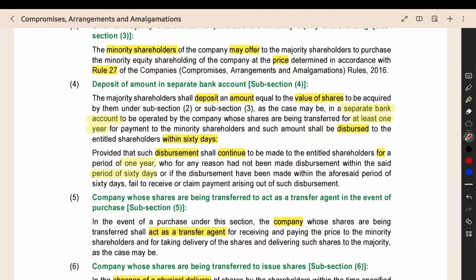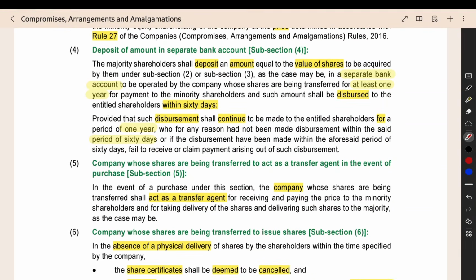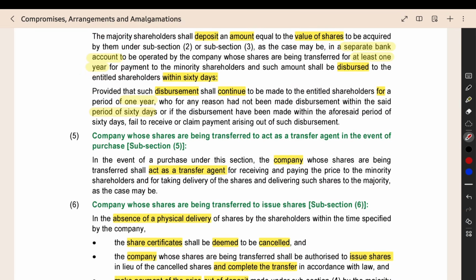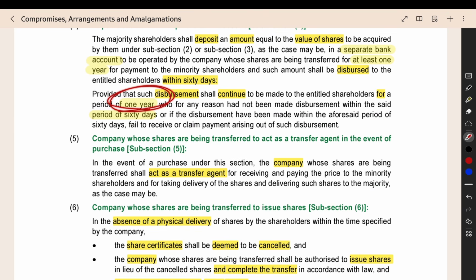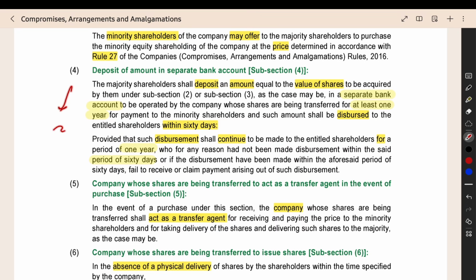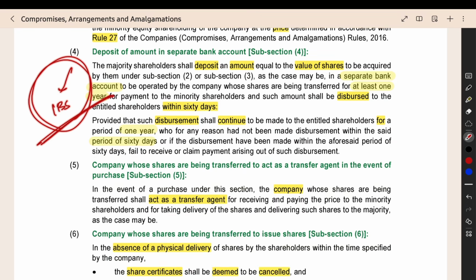Then whatever amount is payable, the consideration, should be deposited in a separate bank account. That bank account you have to operate for 1 year and then you have to pay the amount. You have to distribute the amount within 60 days. Distribution timeline is 60 days. You have to operate the account for 1 year. If you are not able to disperse the money within 60 days, if you are not able to finish the distribution, then you can do the distribution up to 1 year also. So that thing they have given. This point they have asked in the IBS exam also. This section they have asked in the IBS exam, and particularly this point they have asked.